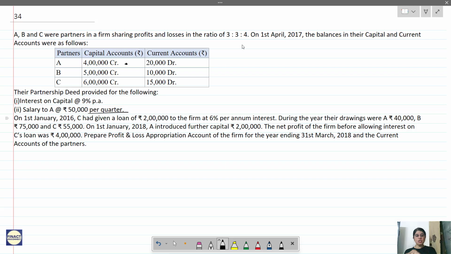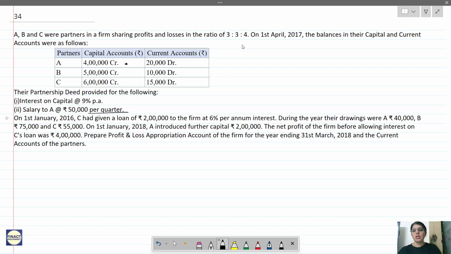So profit and loss appropriation account and current account of the partners. Now listen here. Profit and loss appropriation account format, you know. Current account of all partners, we will be preparing a combined account for all the 3 partners. That saves a lot of time. Always remember, current account and capital account will be a combined ledger account. The way we used to do cash book, cash and bank columns, like that, we will have different columns for all the partners.